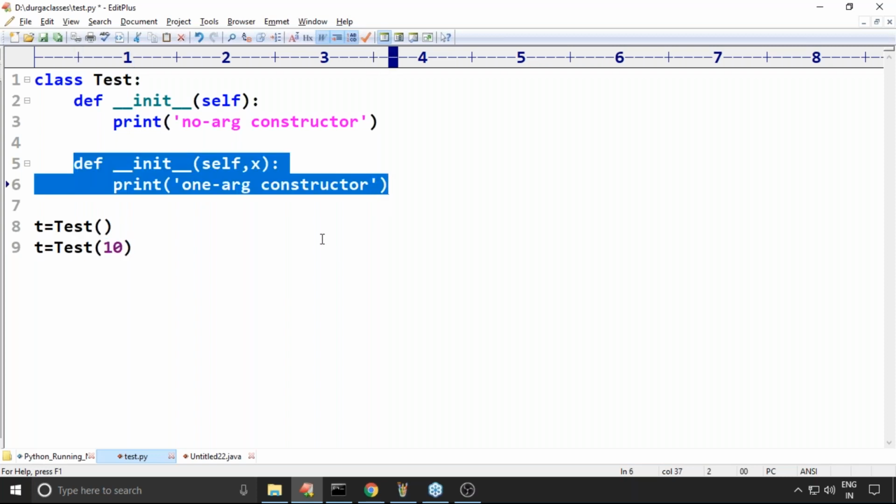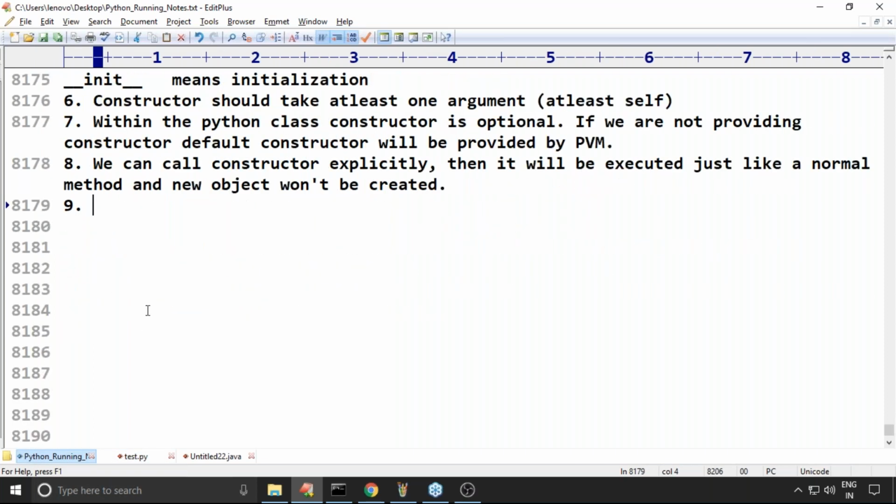Yeah, most of the people are going to feel like this. Take very, very special care. Python won't provide support for method overloading or constructor overloading; such terminology is not applicable. In Python, constructor or method overloading is not possible.